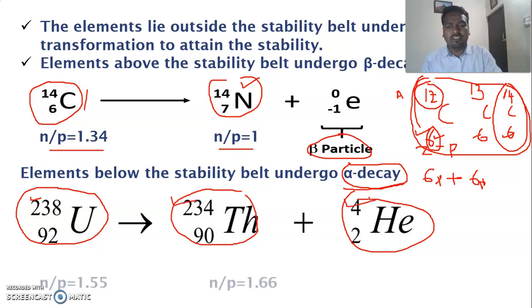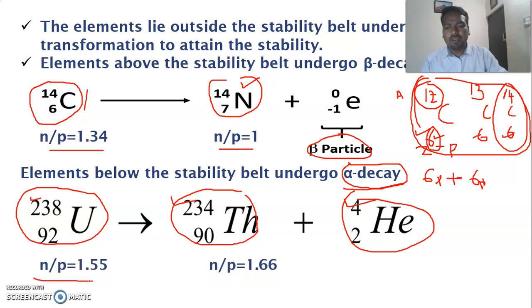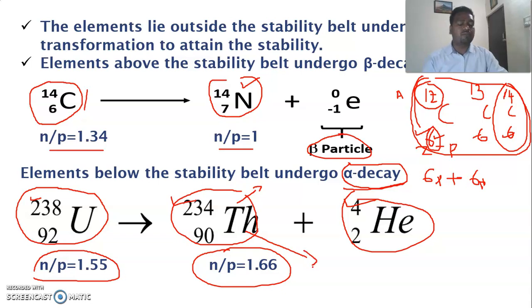In this case, the n by p ratio is 1.55, then after conversion it becomes 1.66. But thorium is also less stable compared to uranium. It is stable, but it is also radioactive and further undergoes nuclear transformation, and finally forms a stable element.